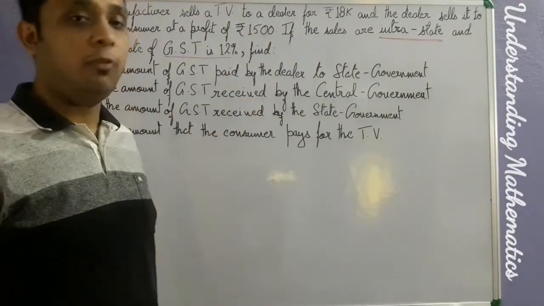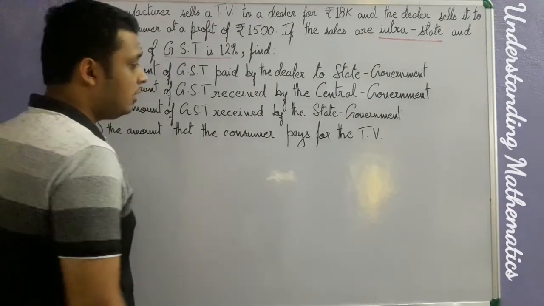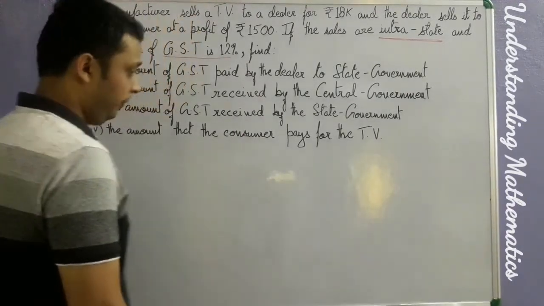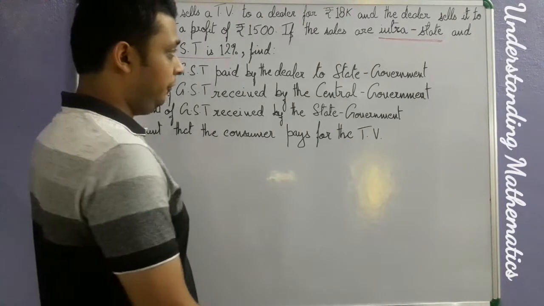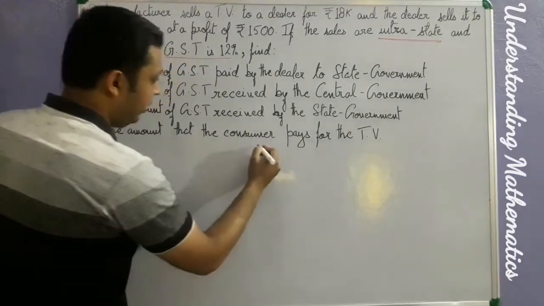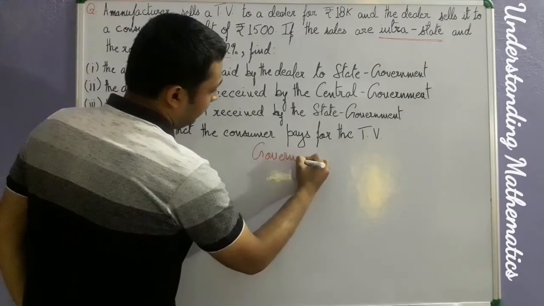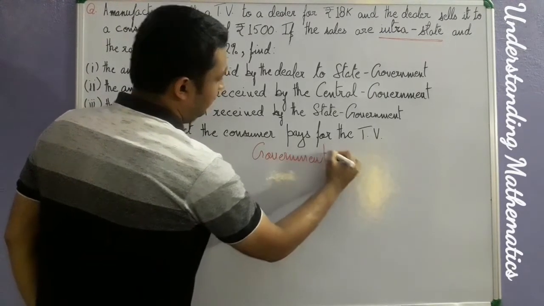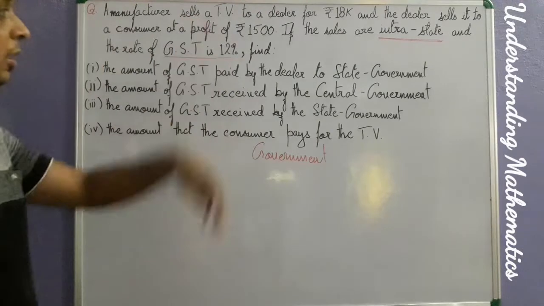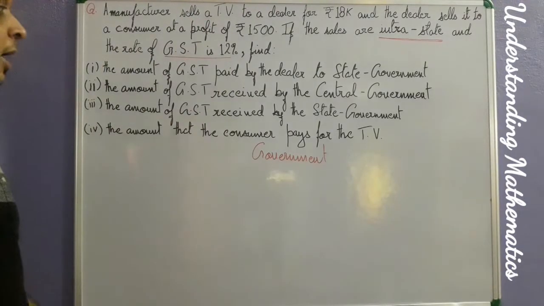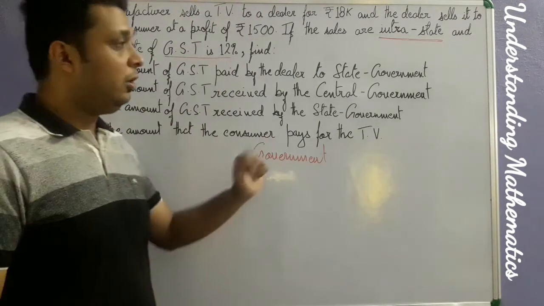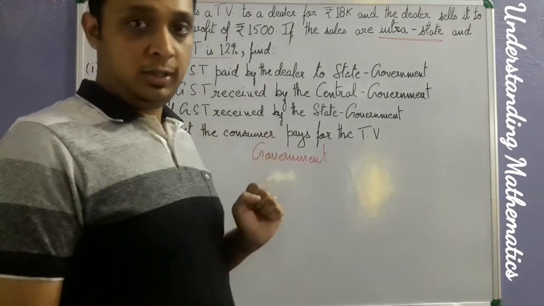As I've told, it's better to understand the question in a diagrammatic way, and let us do this question in that diagrammatic form only. As we have discussed in our previous video, we will just make a government sit over here. This is a government, and this government will keep a watch on all the transactions that are happening in the state. Before proceeding further, we need to see what we have to find out in this question.